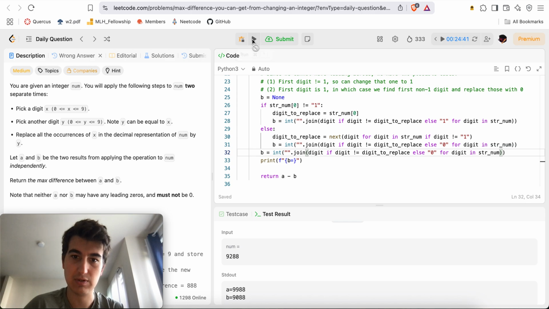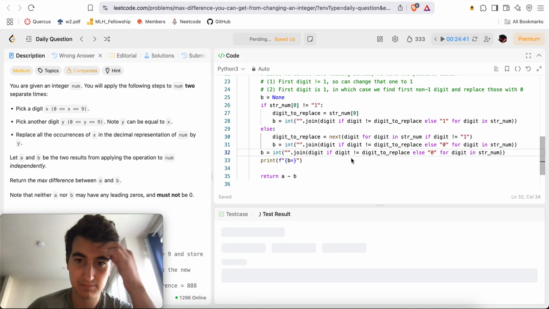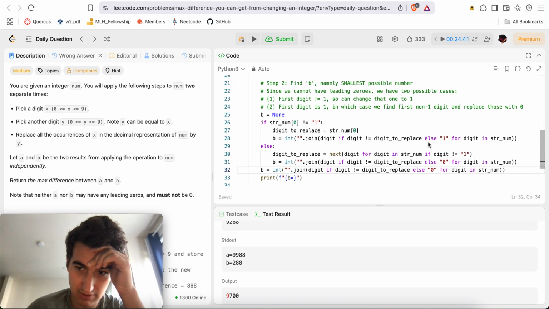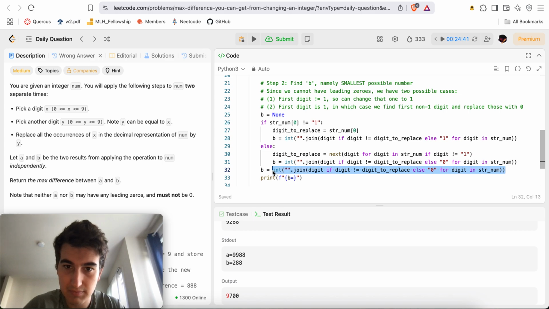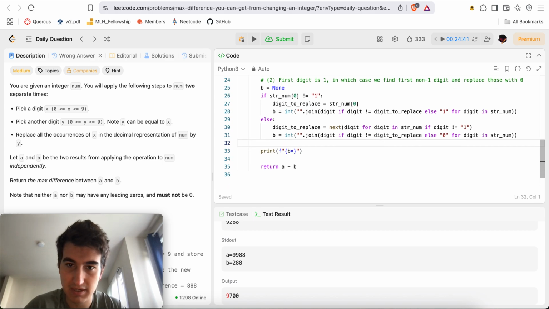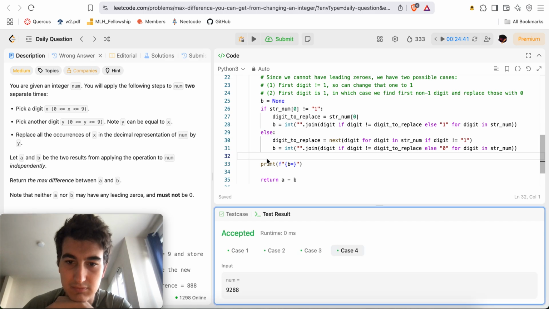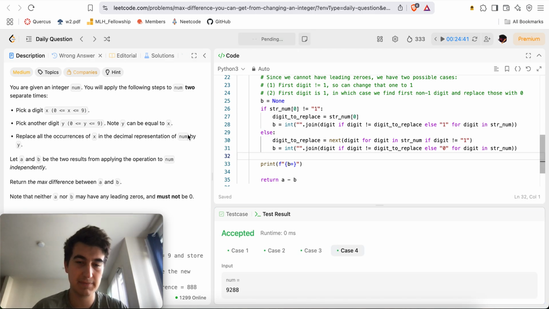And then get rid of these 2. And then they should work. No, not quite. What did I do wrong? Oh, I stopped setting this. Yeah, there we go. Submit.